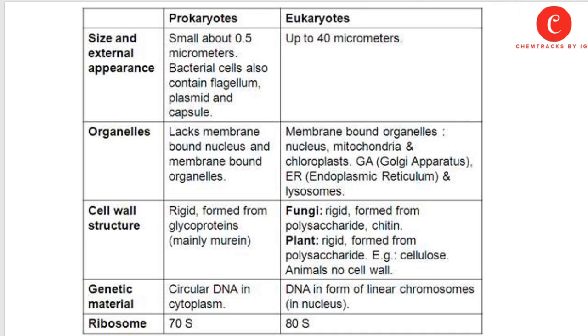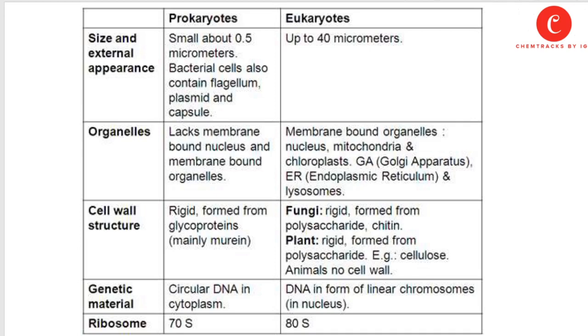Cell wall structure. The cell wall is basically the outer tough covering of mainly plant cells. In a prokaryotic cell, the cell wall is rigid and formed from a glycoprotein named murein. While in eukaryotic cells, the cell walls of fungi and plants are different in their structure and nature.